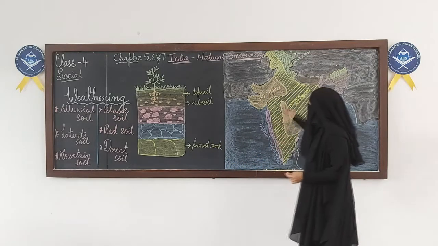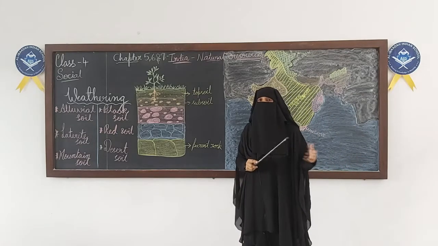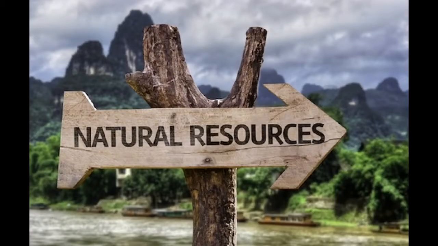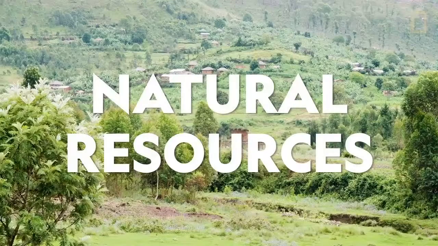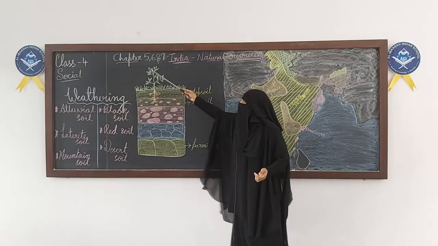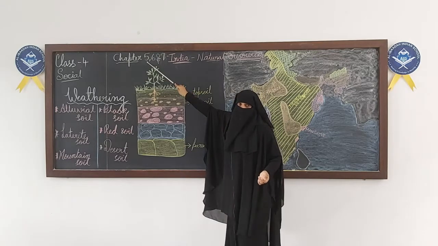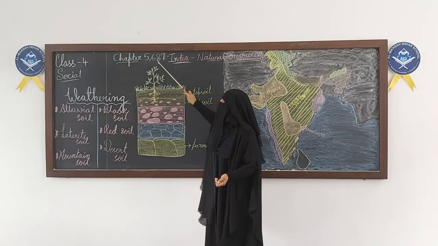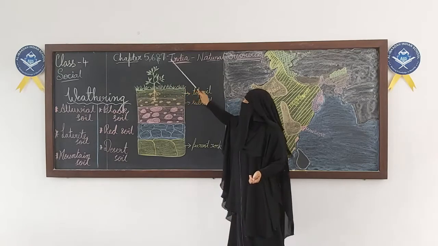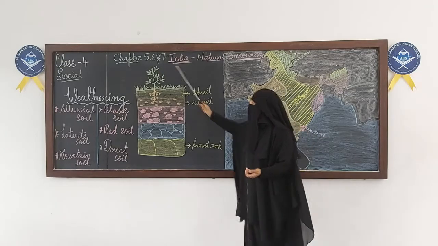Now, natural resources of India are different from other countries, right? Natural resources of America will be something else, and natural resources of India are something else. So, we are going to focus on natural resources of India. This is three chapters combined: chapter 5 is about soil, chapter 6 is about forest, and chapter 7 is about water and irrigation. First, let us see soil.